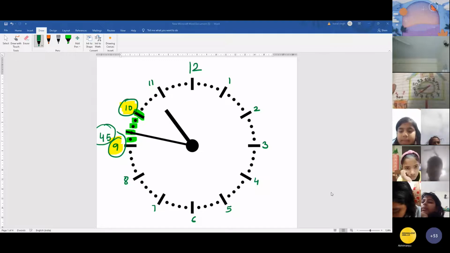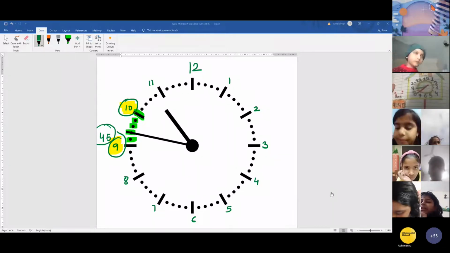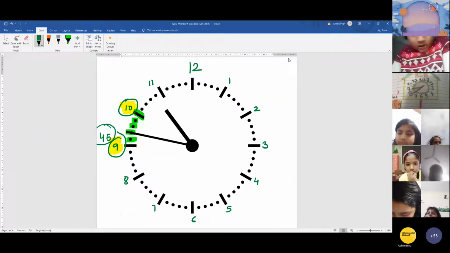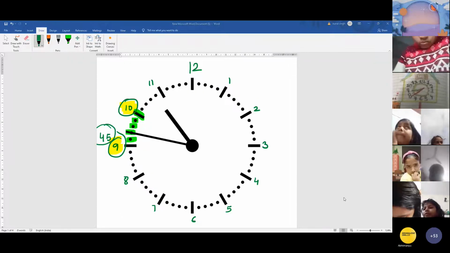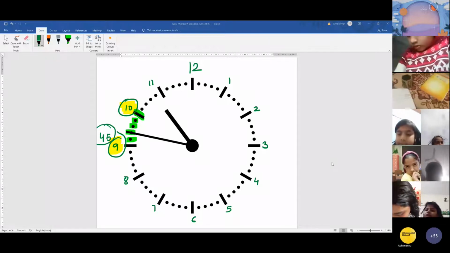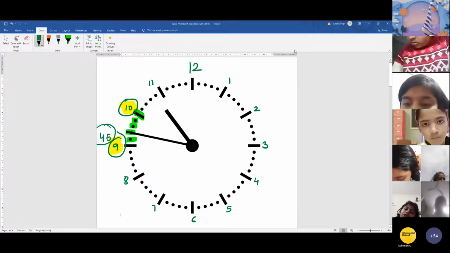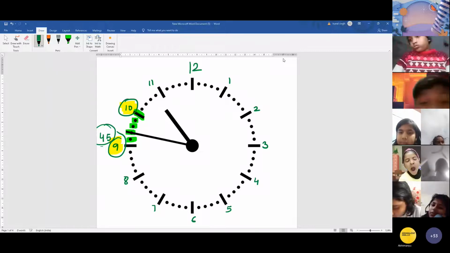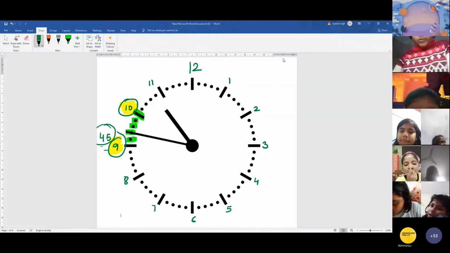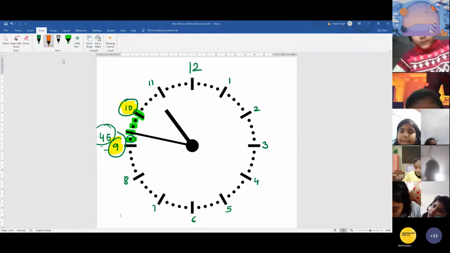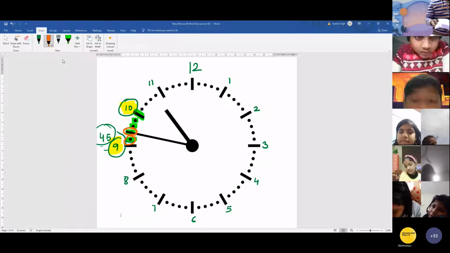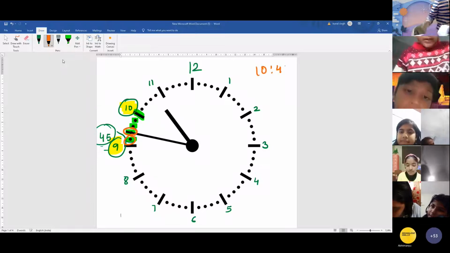Yes. And when the minute hand is between 9 and 10, or between any two numbers, there are small divisions between those two numbers. So how are you going to tell the time? You will count 45, then this one is 46, then 47. So the time is 10:47.